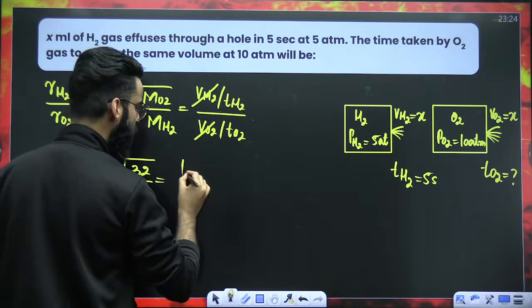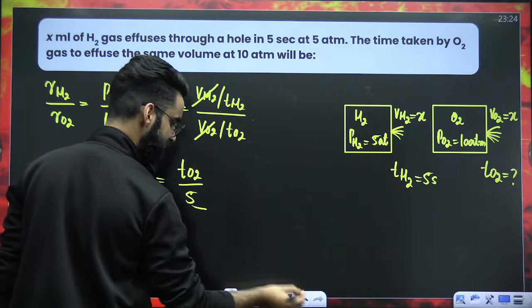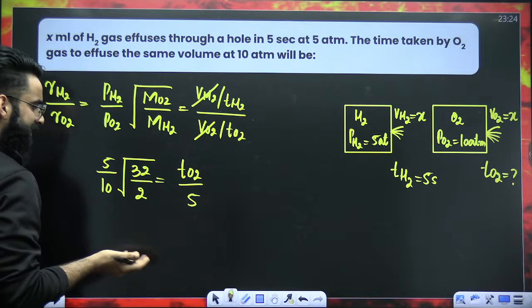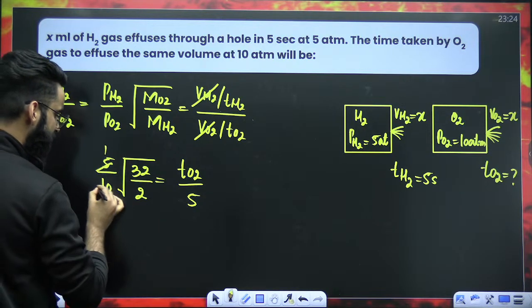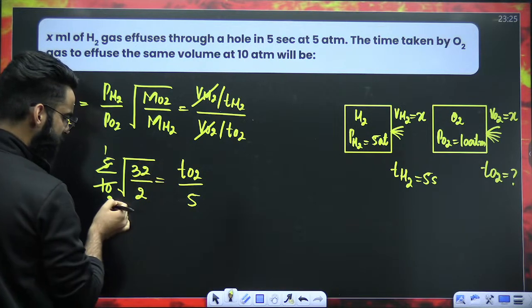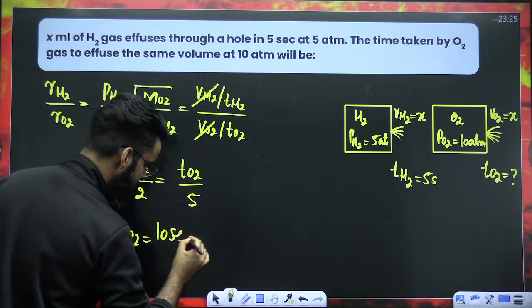So it's going to be TO2 divided by TH2. TH2 is 5 seconds. Now a bit of calculation is needed. That's all. So 5 1, this is 5 2. 2 1 2 16. Root of 16 is 4. 4 by 2 is 2. 2 into 5 is 10. So TO2 will come out to be 10 seconds.